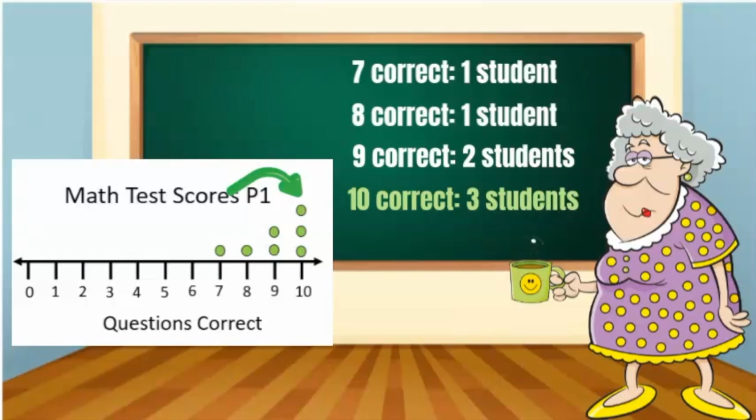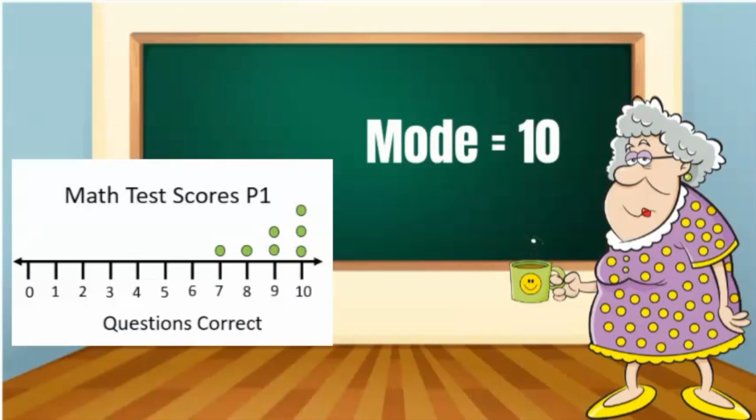The value that occurred most often was 10. It occurred 3 times. The mode for this data is 10. That means 10 was the most common score.